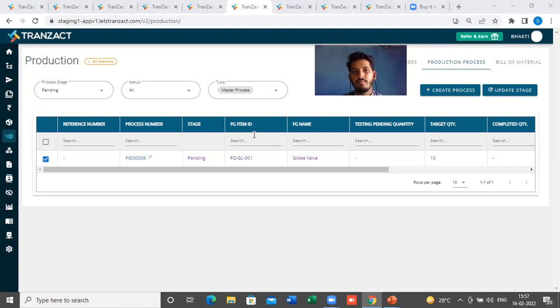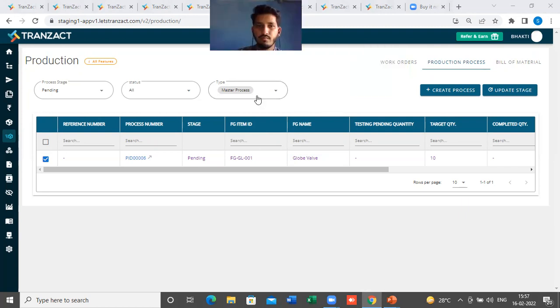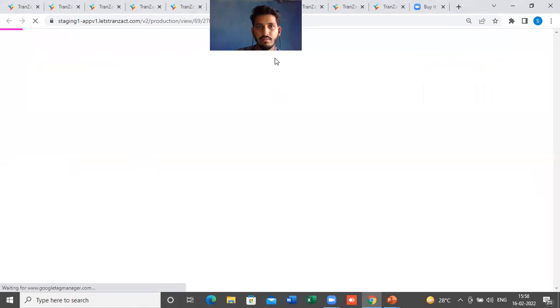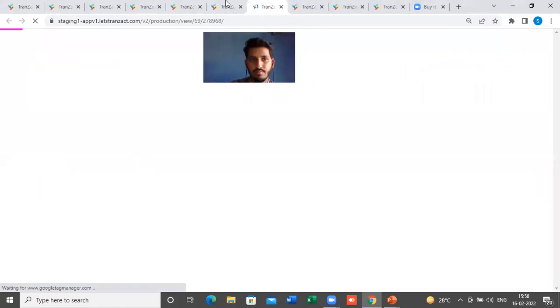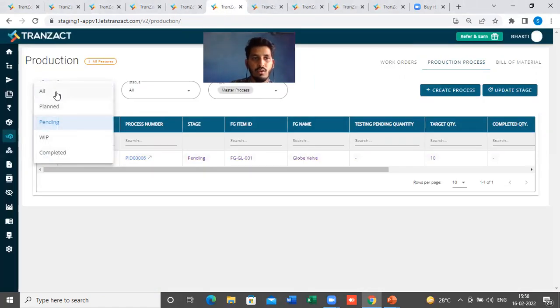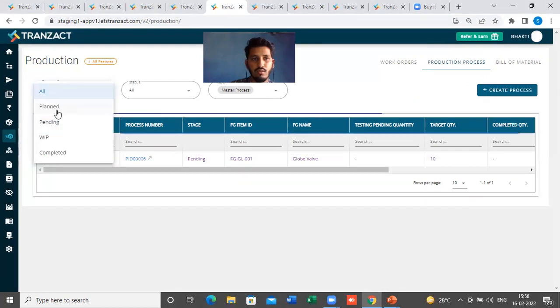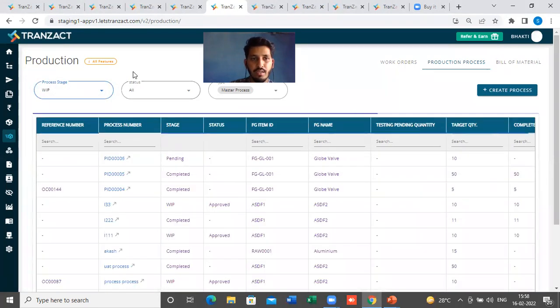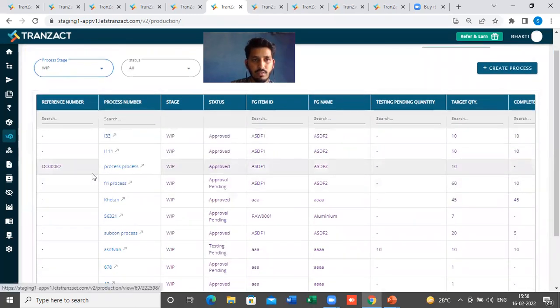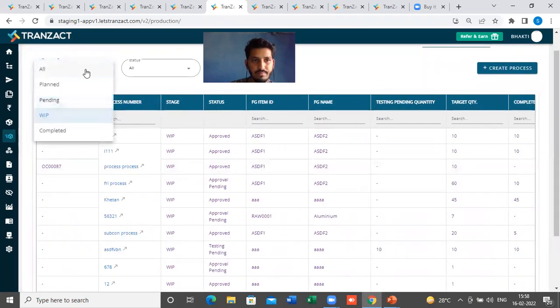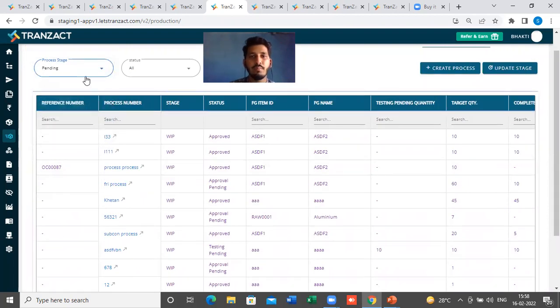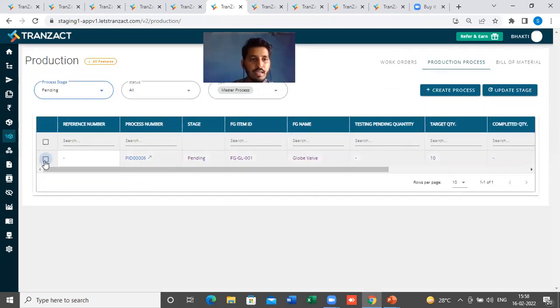Next thing is, Shabib, can you show the checkbox on the issue page? In the production process, where you issue, when and how does the checkbox appear? Right, right. So let's say if you select all the stages here, or if you want to see only the production orders which are in WIP, here you will get the option to tick mark it. Sorry, it's not in WIP, it's in pending. It's in plan and pending, yeah. So you will see a tick box here.